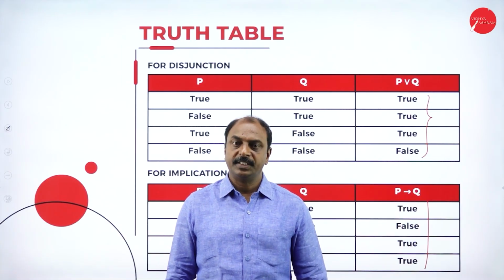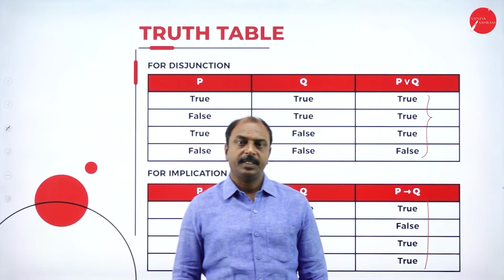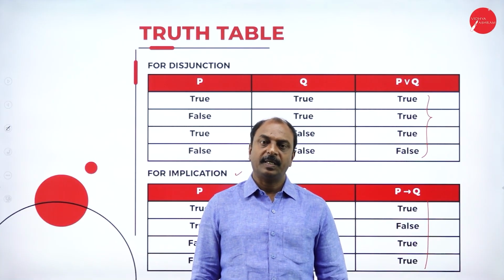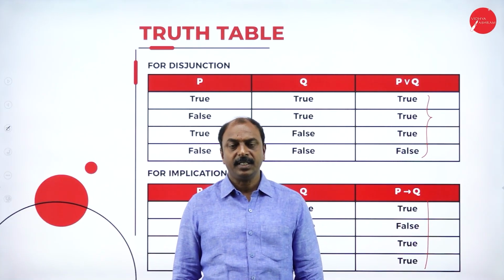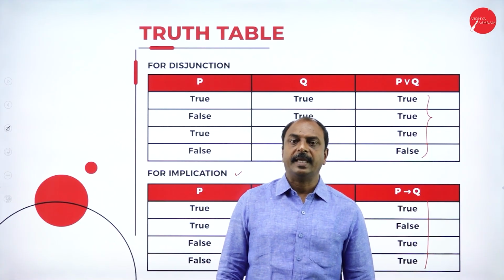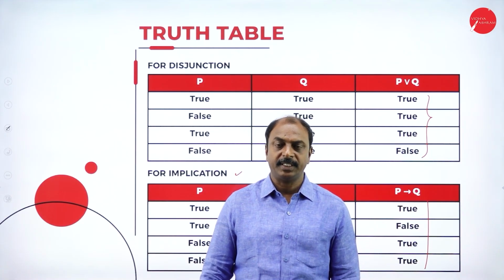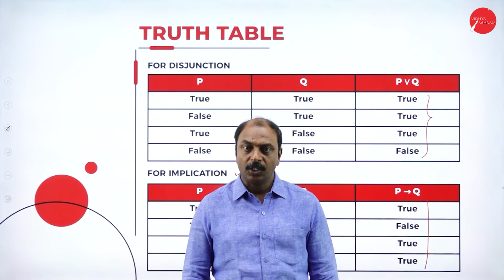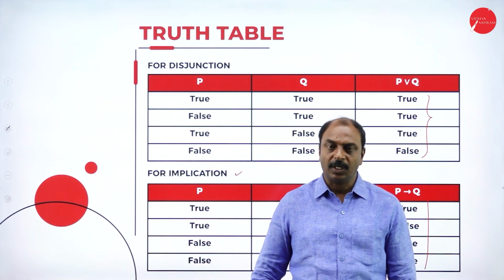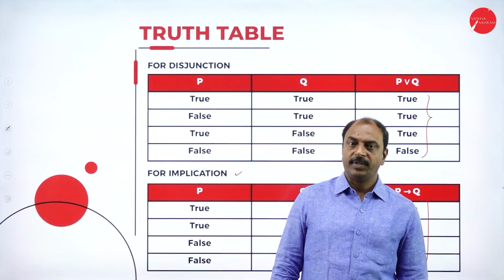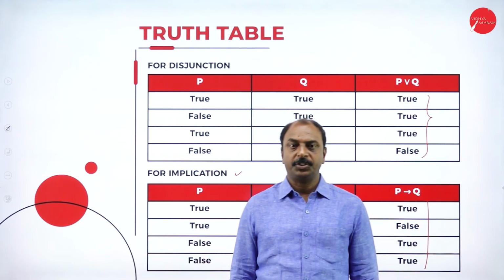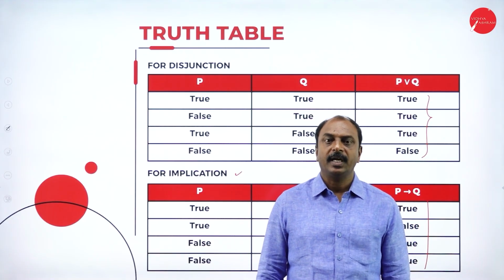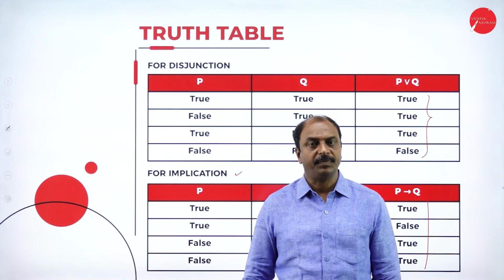Students, so far in this session we have learned the definitions of knowledge, knowledge base, and knowledge representation and reasoning. We have also learned about knowledge-based agents, their components and functions, and how they work. And we have learned propositional logic, and under that the different types of propositions, atomic and compound, and different logical connectives.